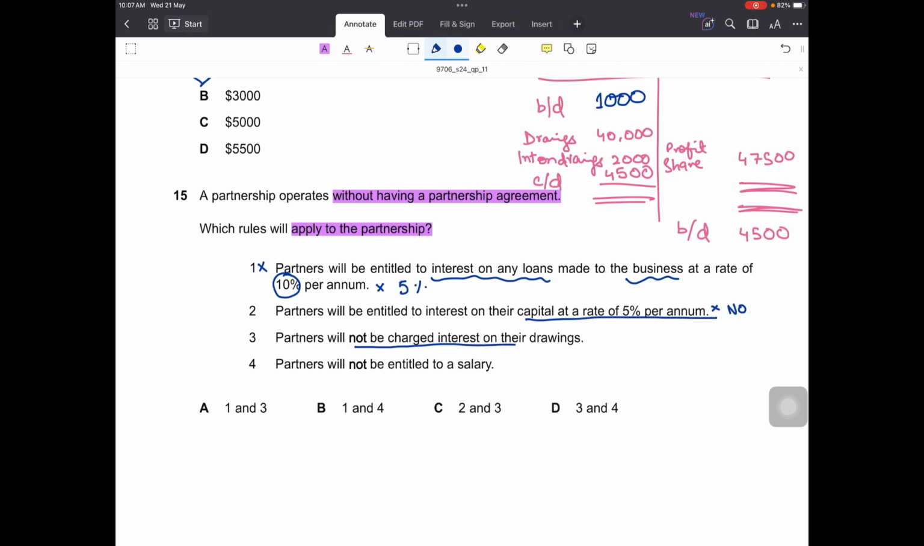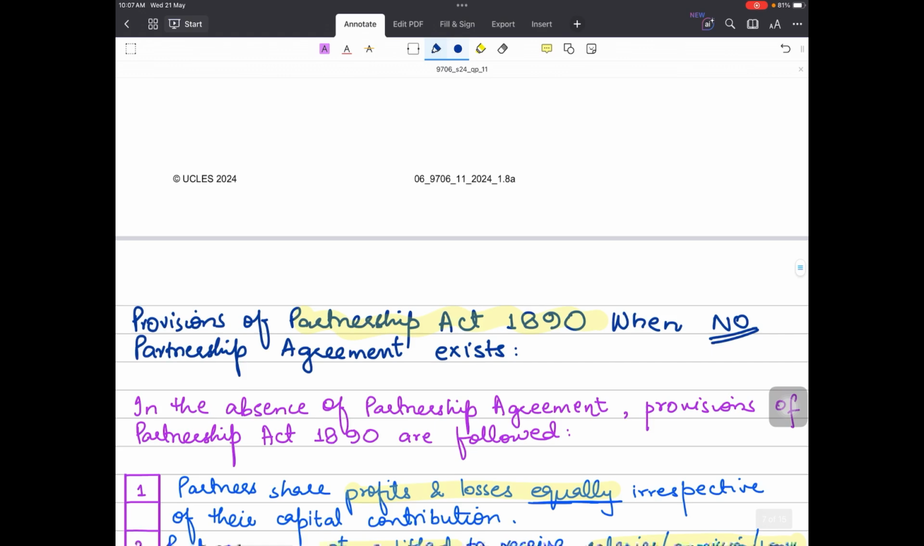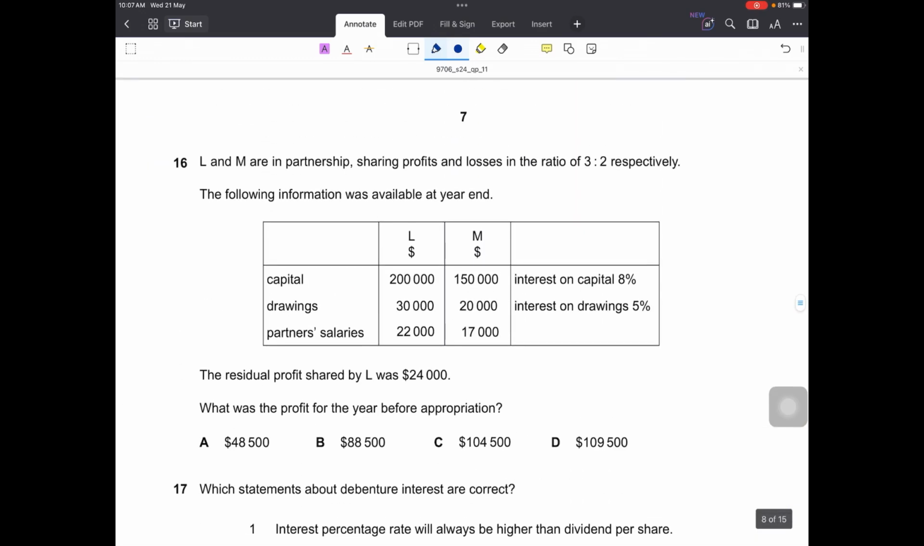Thirdly, partners will not be charged interest on their drawings. Yes, this is correct. In the absence of a partnership agreement under Partnership Act 1890, there is no interest on drawings. And last, partners will not be entitled to a salary. This is also correct. So only 3 and 4 are correct. Option D.